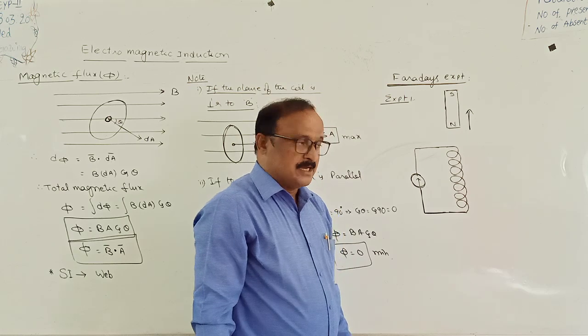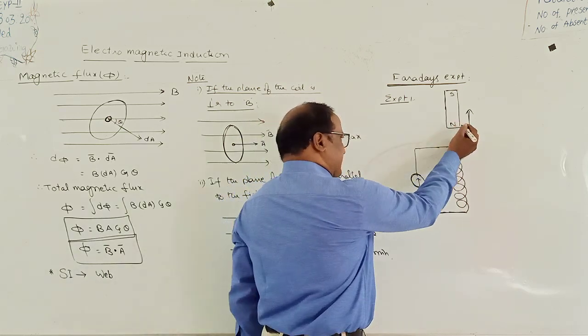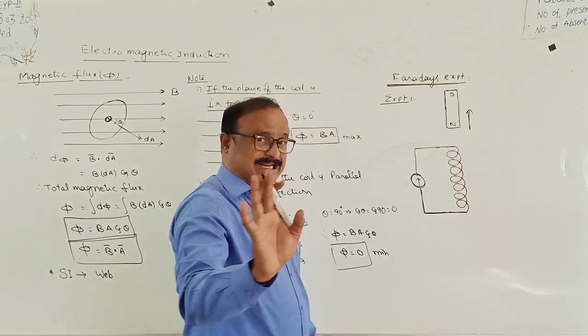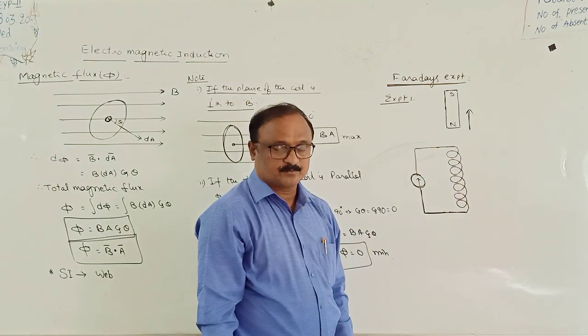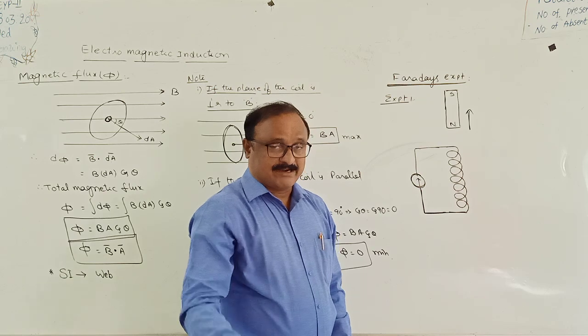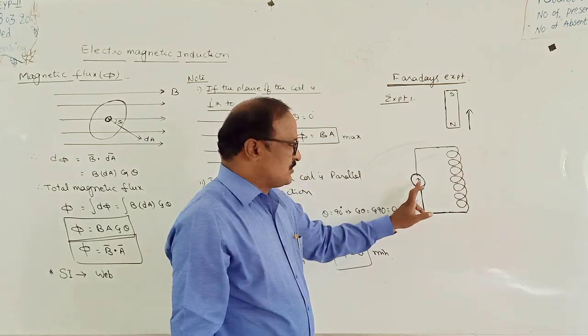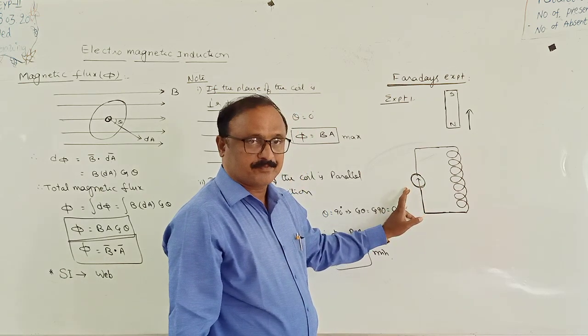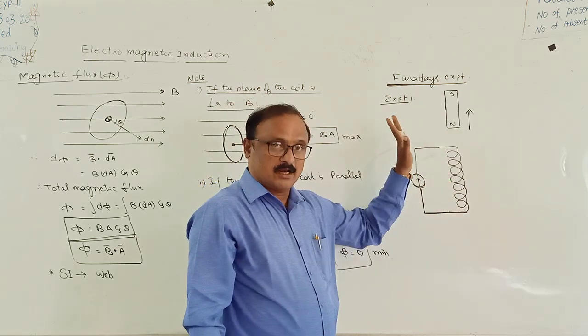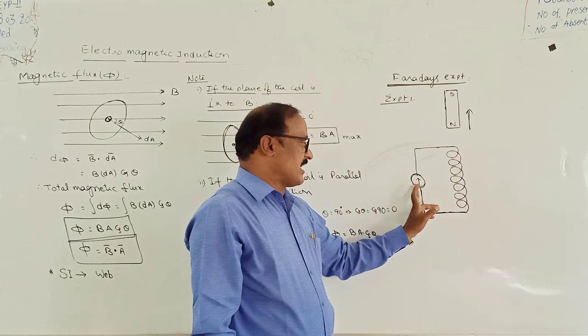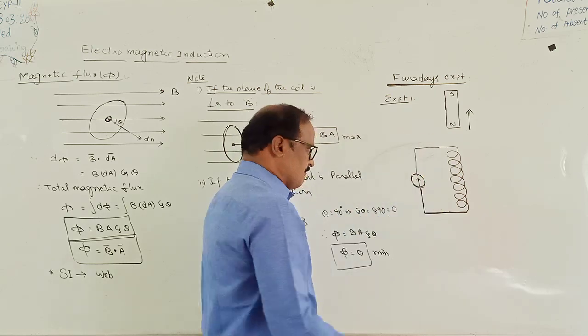But if the magnet and the coil both are at rest, there is no deflection observed in the galvanometer. Only when there is a relative motion between the magnet and the coil, the galvanometer shows a deflection.